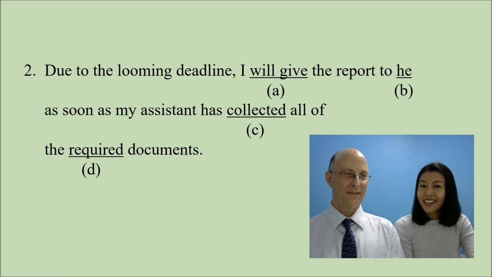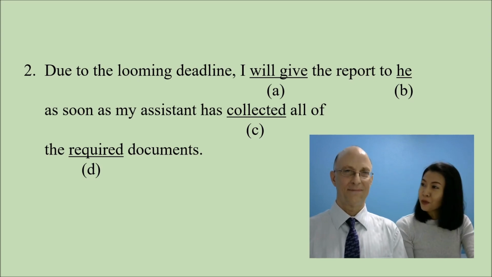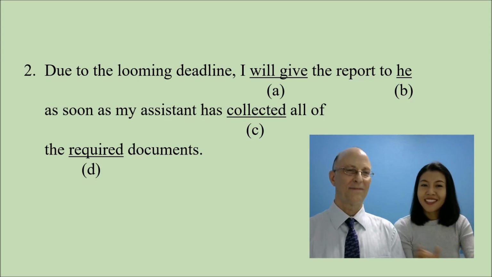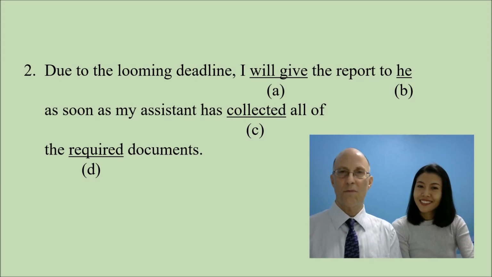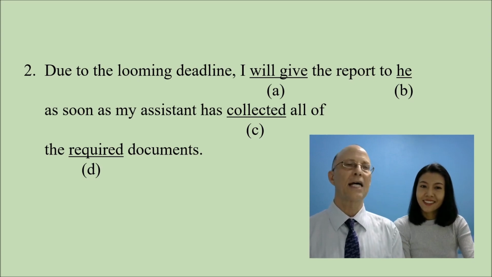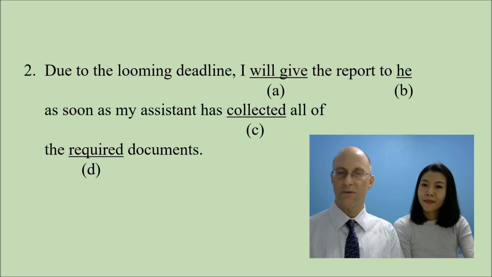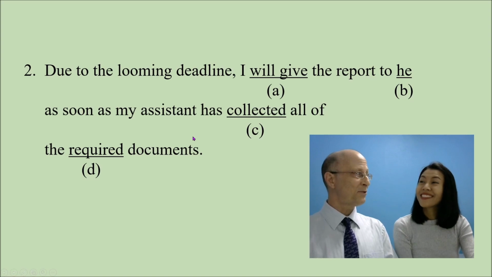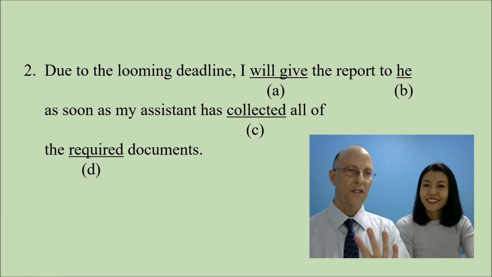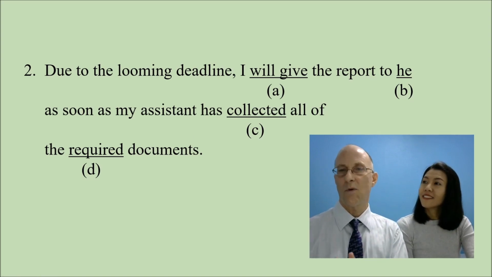Anything else? Let's move up a little bit to C. Okay, you see has. Good. When you see either has or have, this must be followed by a noun or verb 3. Yes, a noun or verb 3. And again, verb 3 is Thai shorthand for the past participle. So we have has, and has collected, is that the past participle? Yes, it is. So we can delete A, C, and D, and we're left with only B.